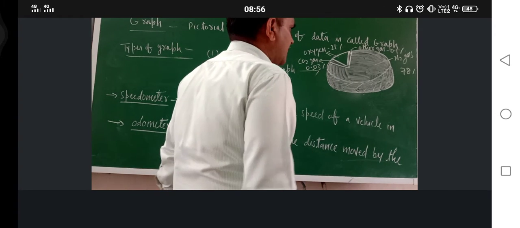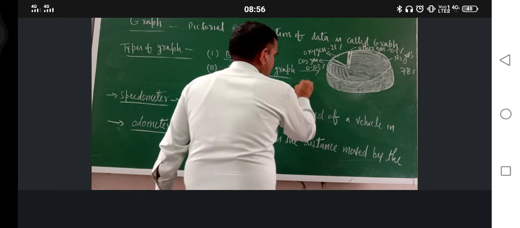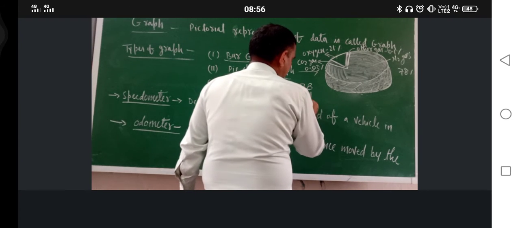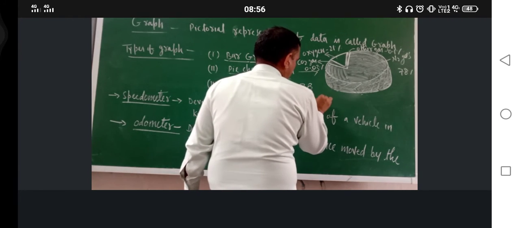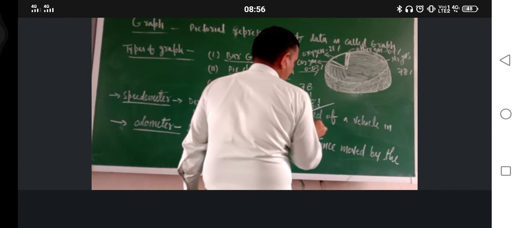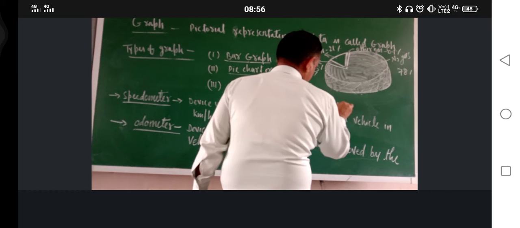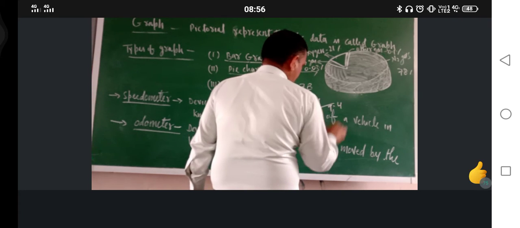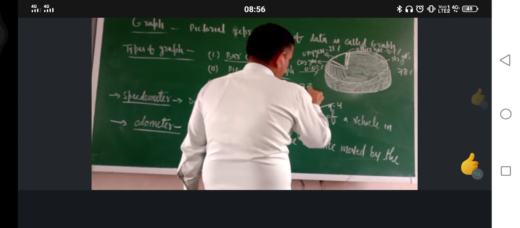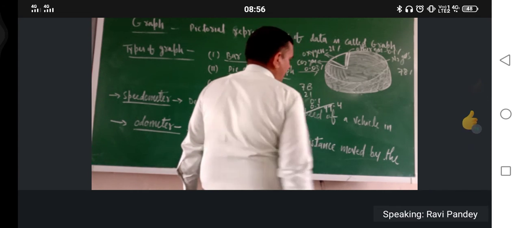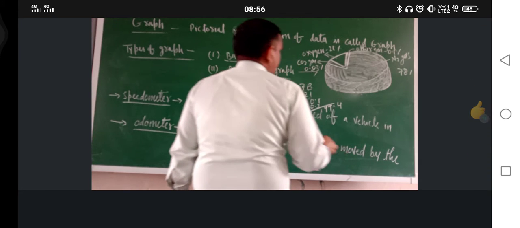So just see: 78, 21, 0.1 and 0.03. Just add everyone, and this is 99.4%.